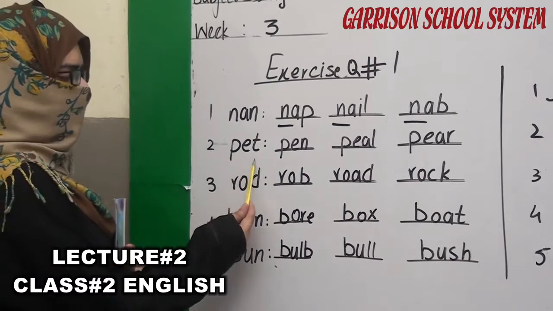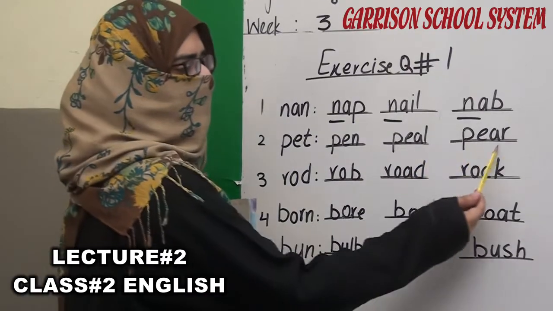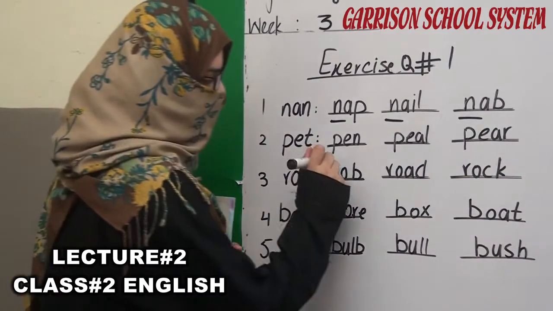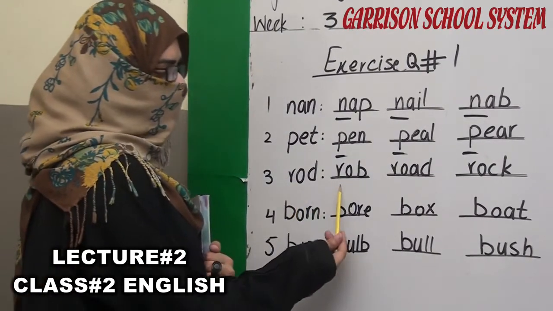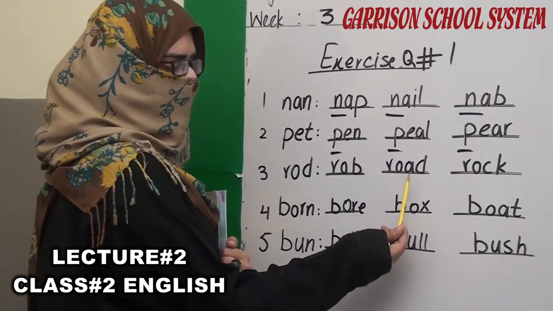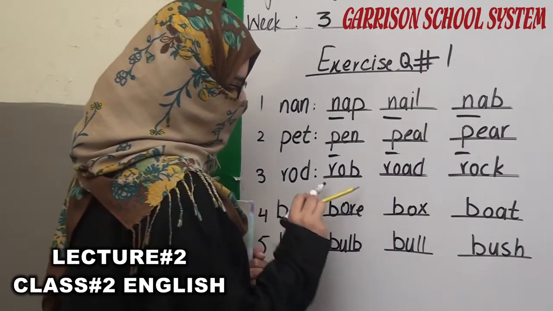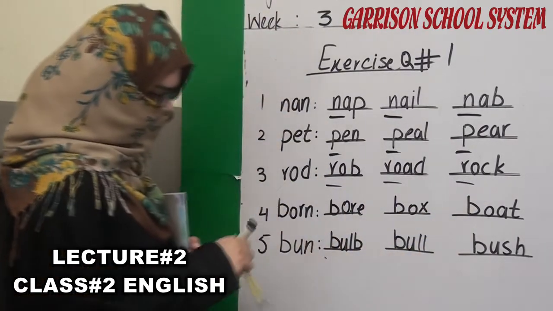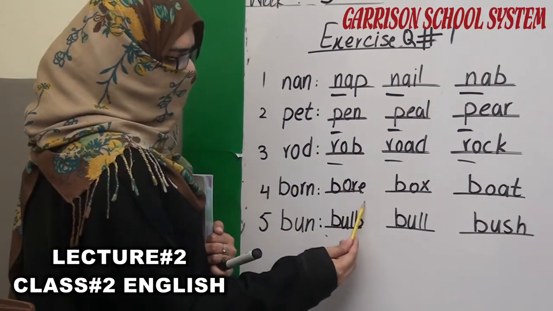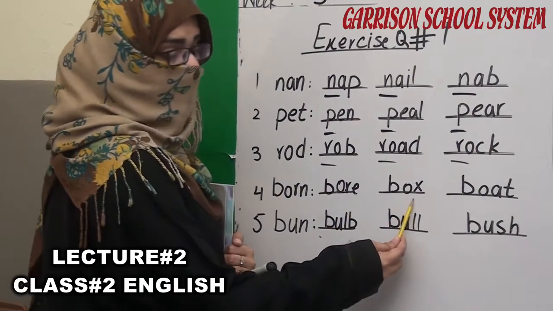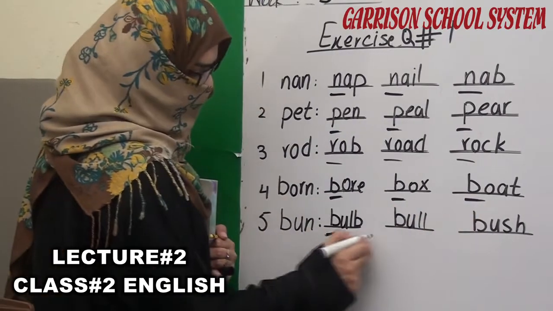Next word is pet: pen, peel, pear. Again you can see P remains the same. Next word is rod: rob, rope, road, rock. Again R is the same. The initial letter remains the same. Next one is born: bore, board, box, boat. As you can see, B remains the same.